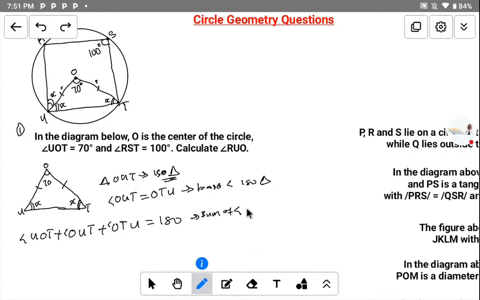The sum of the angles in a triangle is equal to 180. Just write it out. Why? The sum of the angles in a triangle is equal to 180. And that statement is very, very important.